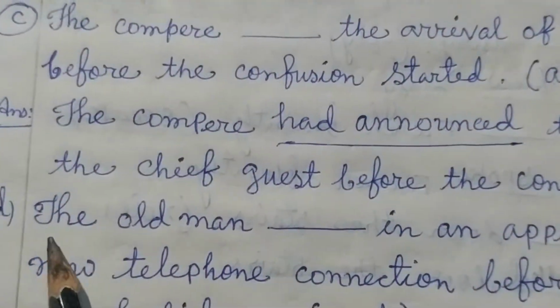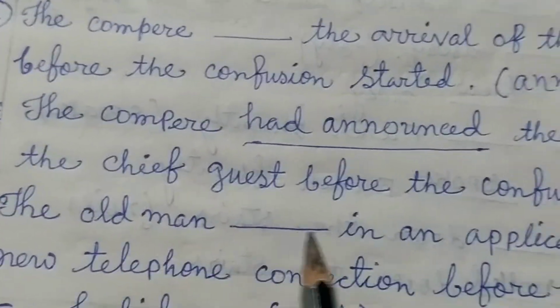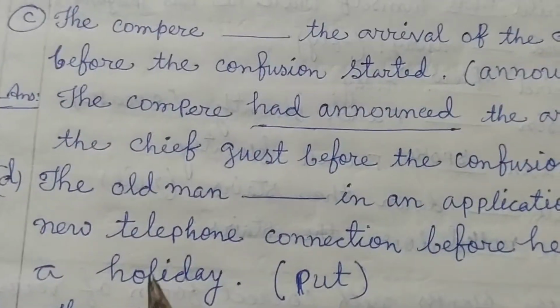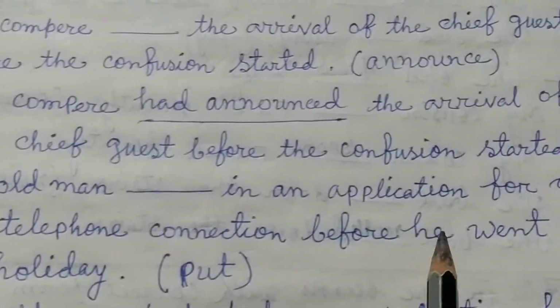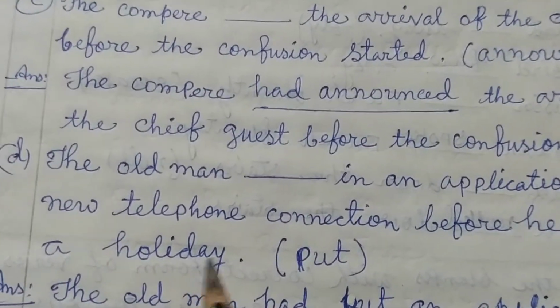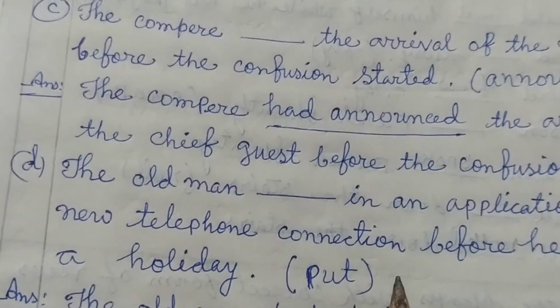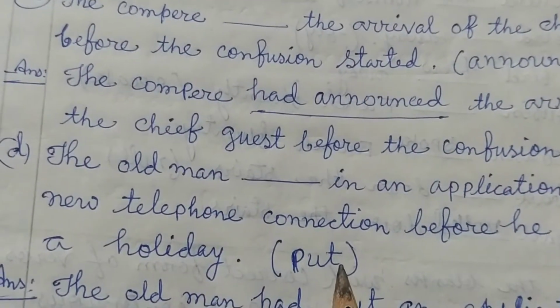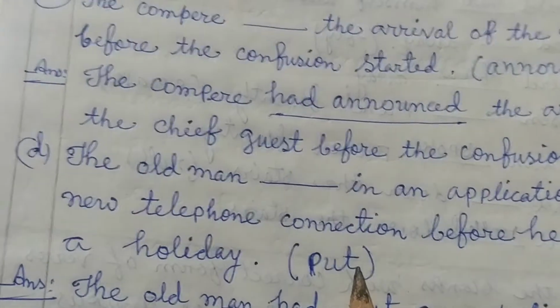Next students, number D, the old man dash in an application for a new telephone connection before he went on a holiday, within bracket put. So students, the past tense of put is put, past participle is also put.